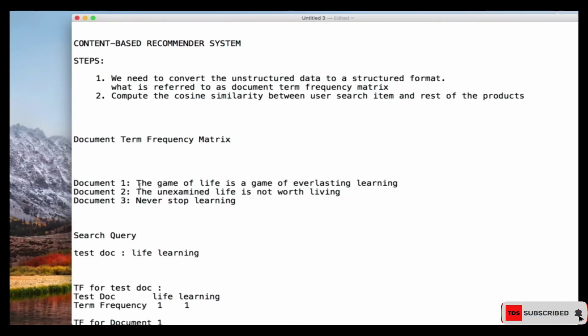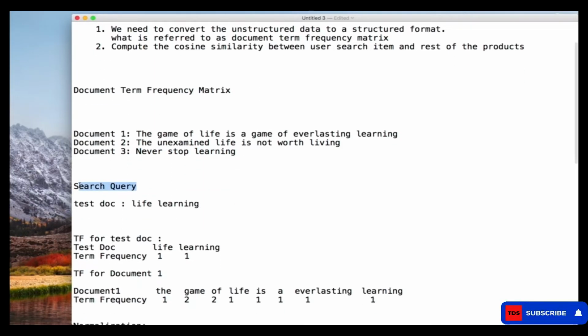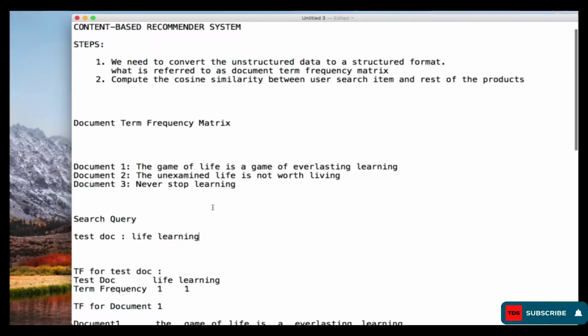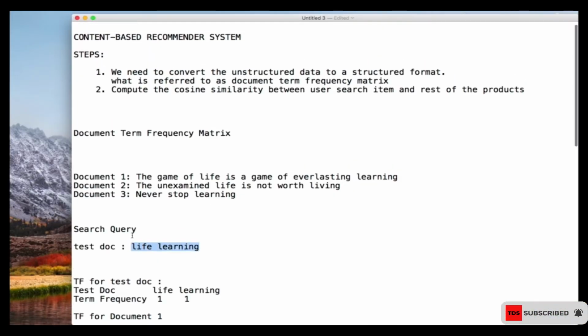In document 1 we have "the game of life is a game of everlasting learning", in document 2 we have "the unexamined life is not worth living", and in document 3 we have "never stop learning". So these are the documents that we have, and this is the search query, what the user wants to search. The book the user is searching for is "life learning". Now the question is, if the user types life learning, should we recommend the first document, the second document, or the third document? We need to know which one.